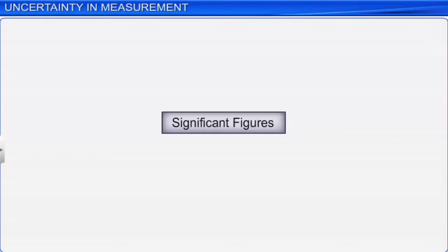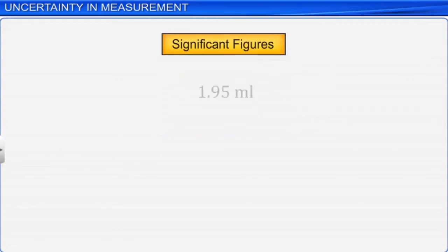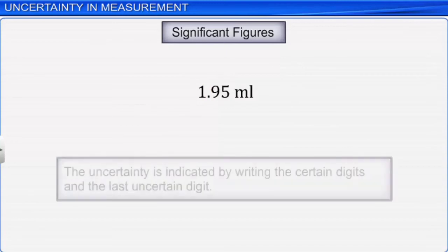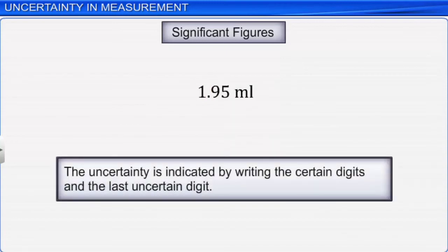The certainty and uncertainty in a measurement is indicated through the use of significant figures. Significant figure is the total number of certain digits in a number, including the last digit whose value is uncertain. The uncertainty is indicated by writing the certain digits and the last uncertain digit.